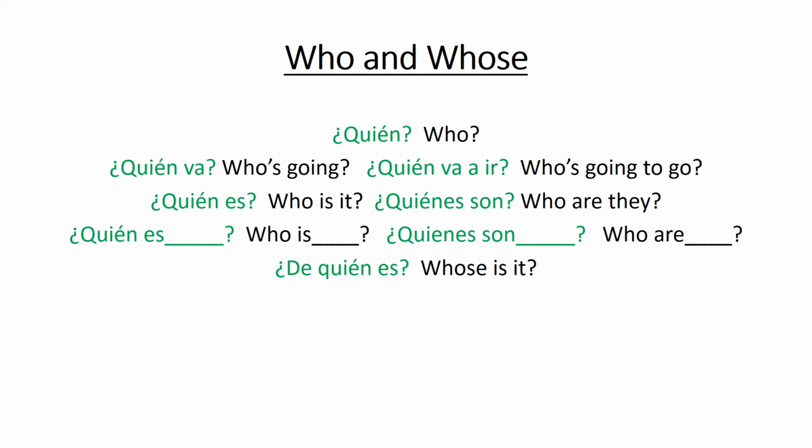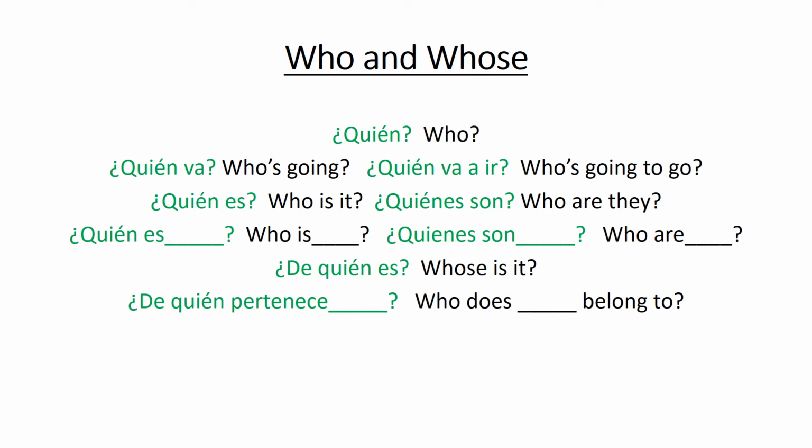Now this is when we bring in whose. De quién es. And notice you have de in front of quién. You need that to make it whose, right? De quién es. That's actually translating saying of whose is it. De quién es. De quién pertenece. And then you fill in the blank. So who does this thing belong to? De quién pertenece esa cosa. And then we have ¿quién habla? Who's speaking?